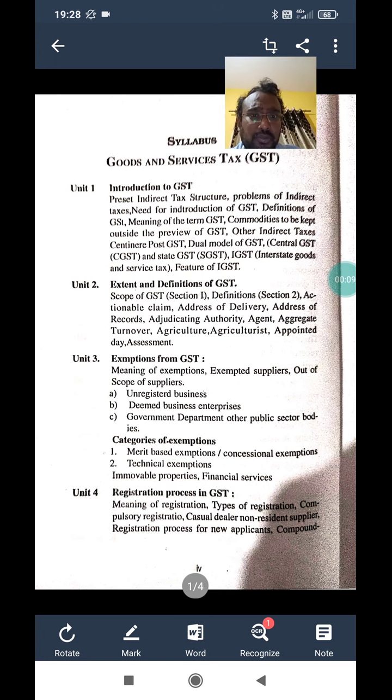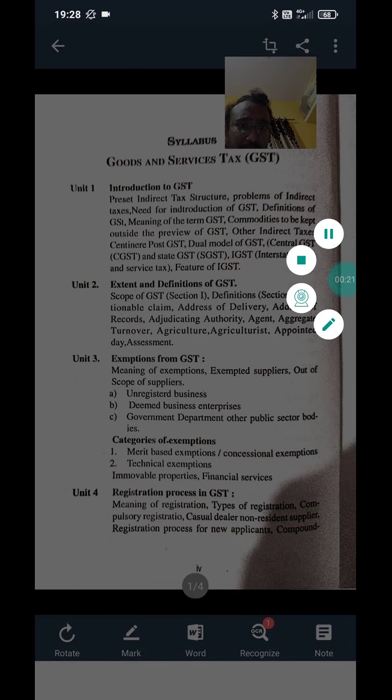In today's class, we would like to discuss the Goods and Services Tax syllabus, specifically for BCom 5th semester. Okay, so let us go through the first topic, the introduction of GST.